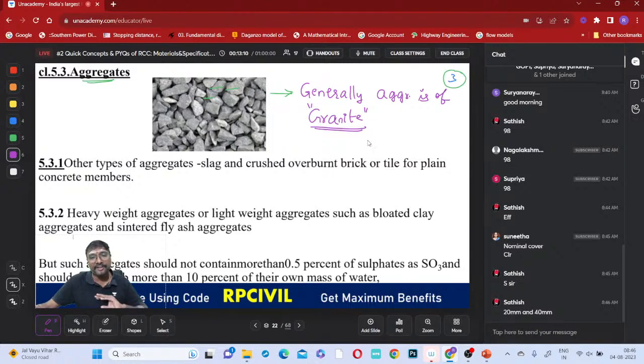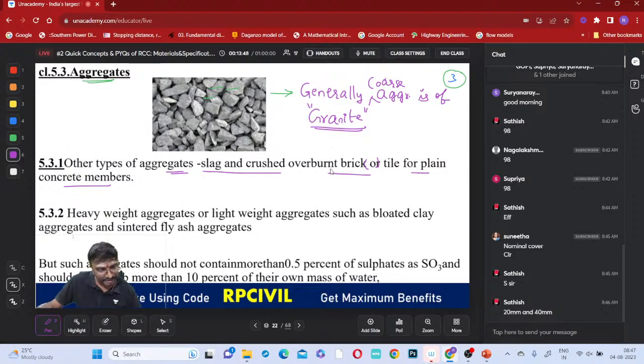Generally, by default, if nothing is mentioned about the aggregate, which coarse aggregate do we use? Coarse aggregate must be made up of this granite, right, everyone? Suppose granite is not available, and for lightweight structures we can use other types of aggregates also. What are those? Slag and crushed overburnt brick or tile for plain concrete members. So if reinforcement is not there, whenever plain concrete members are there, we can use slag and crushed overburnt brick.